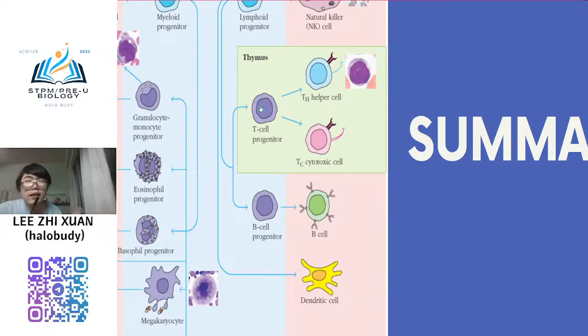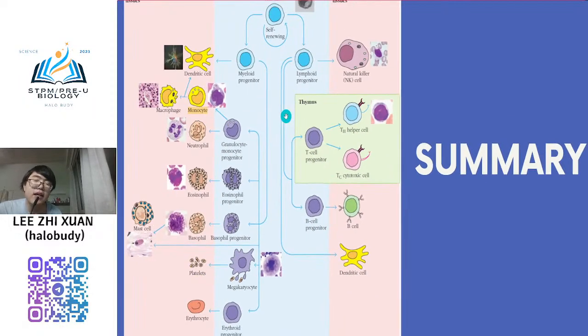We know that there are two kinds of lymphocytes, T lymphocytes and B lymphocytes. T lymphocytes later develop into two subtypes, helper T cells or cytotoxic T cells. If you refer to Oxford, they say T4 and T8. Yes, there is a difference; you need to be alert: helper T cell and cytotoxic T cell. And the B lymphocyte develops into B cells. So, B lymphocyte, helper T lymphocyte, and cytotoxic T lymphocyte.